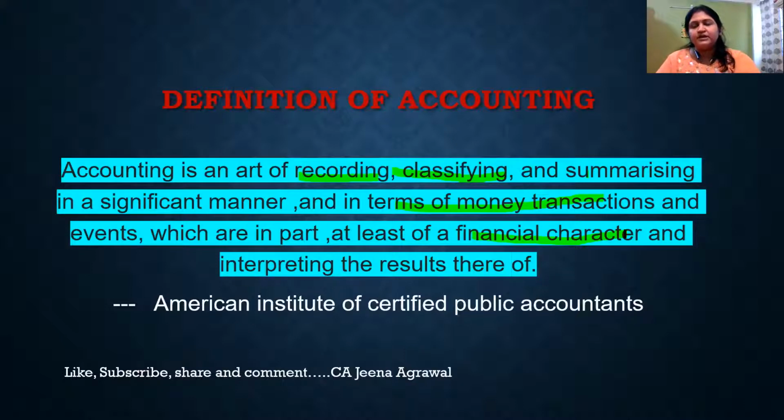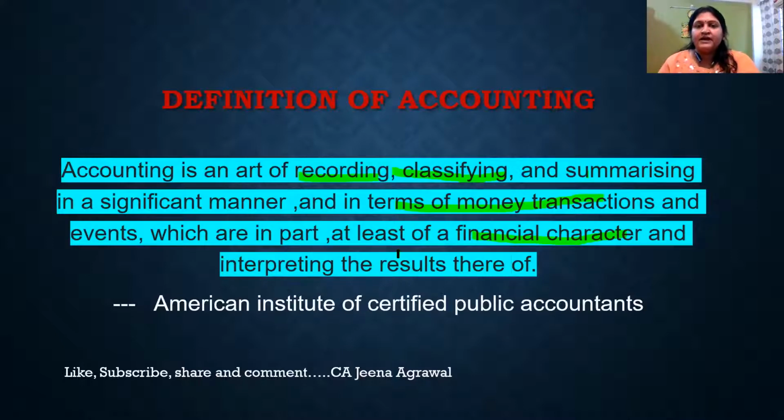Here also it is important. Let's say there is a death of the manager of the business unit, but it is not a financial character incident. So it won't be recorded in the books of account, though it may lead to a lot of loss and prospective loss of business to the businessman, but it won't be recorded. But suppose there is a loss by fire of one machine of only 2,000 rupees. That will be recorded here because that loss can be quantified, it can be measured, and it is of financial nature.